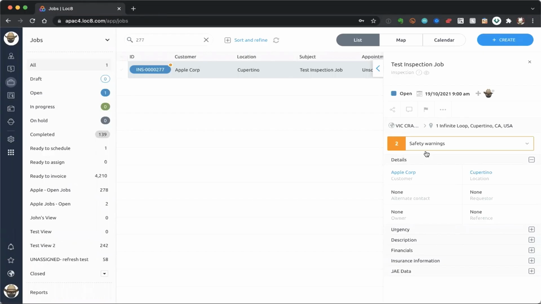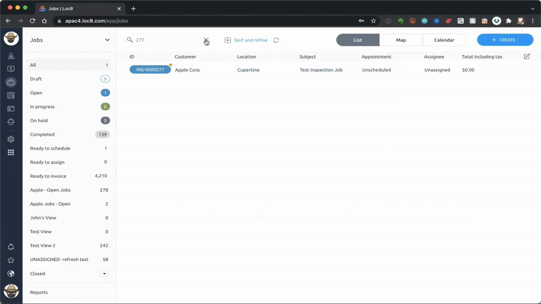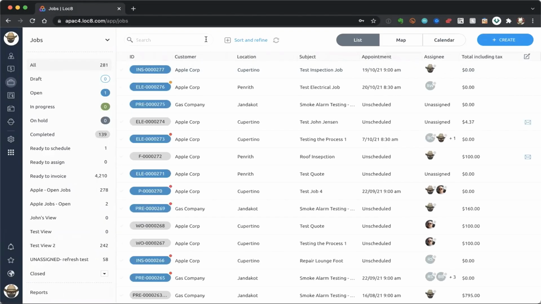But today's goal, as I mentioned at the beginning of this session, was to highlight how to do job creation, how to do particular things in a quick and efficient manner. What I'd like to do now at this part of our session is touch on how to manage jobs.